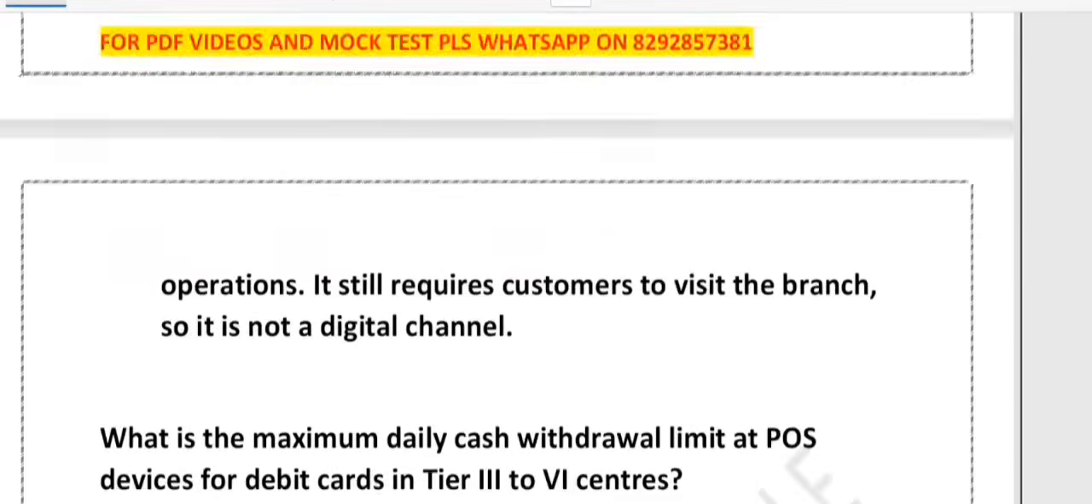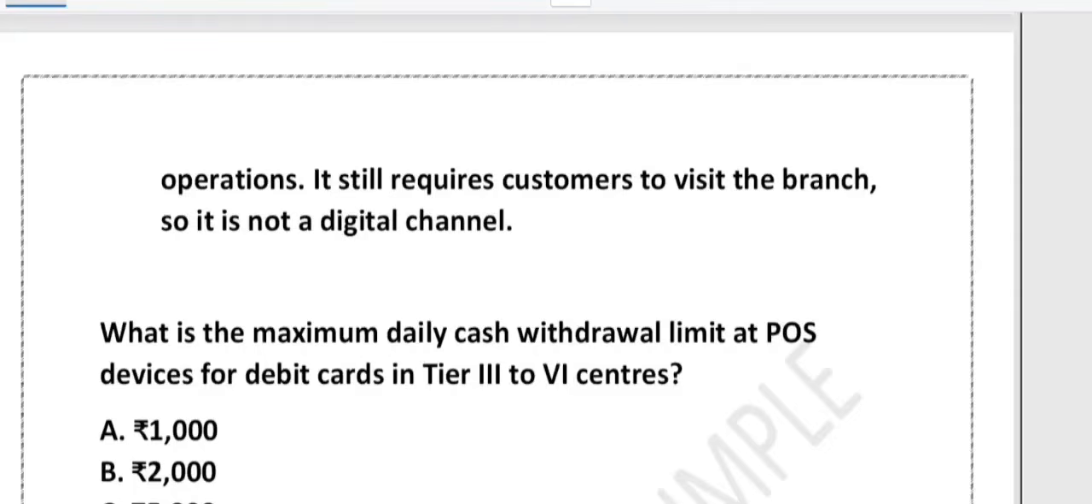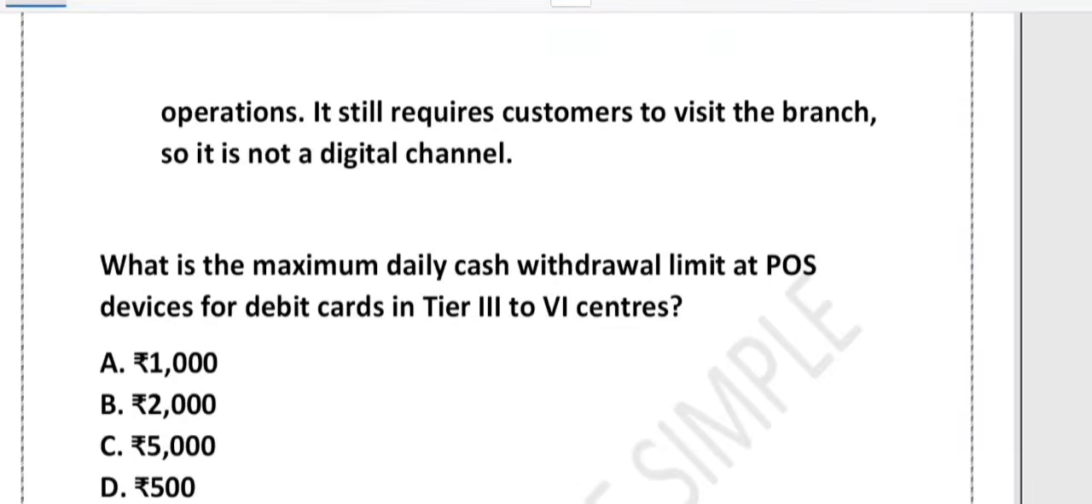Now the question is, what is the maximum daily cash withdrawal limit at a POS device for a debit card in tier 3 to tier 6 cities? Options are 1000, 2000, 5000, 500. Very good question. So friends, option A is saying 1000. 1000 is the limit for tier 1 and tier 2 cities. If you have a question on tier 1 and tier 2 cities, that would be the correct answer.